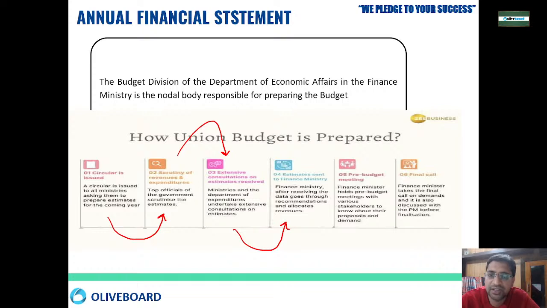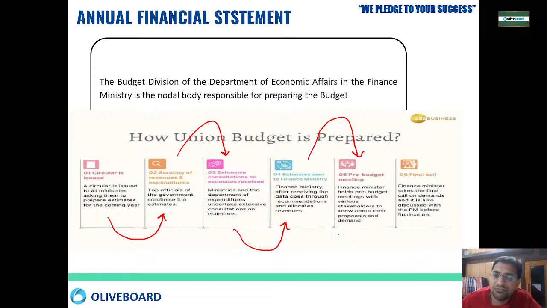The finance ministry, after receiving the data, goes through the recommendation and allocation of revenue. So after that, the finance ministry will see what estimate they are asking. Then they will start with the pre-budget meeting. The finance minister will hold pre-budget meetings with various stakeholders, various ministers, like what is the proposal, what is their demand, right?